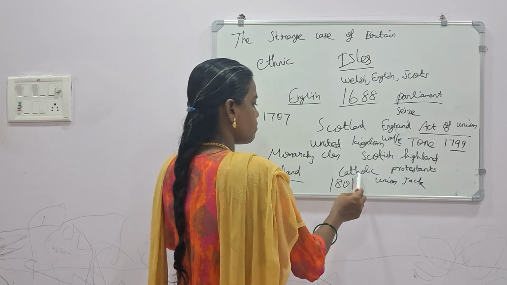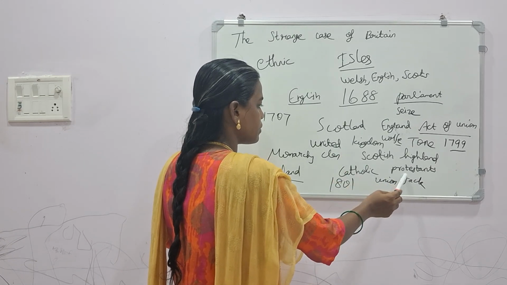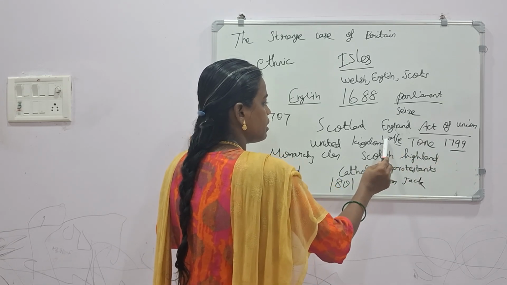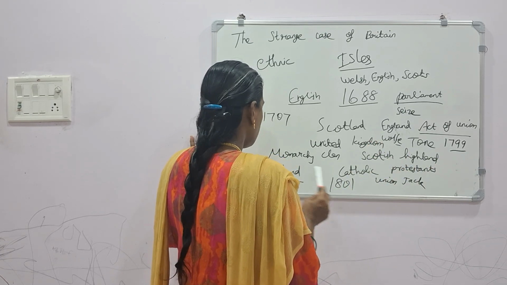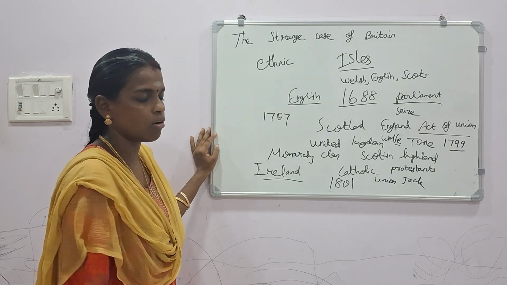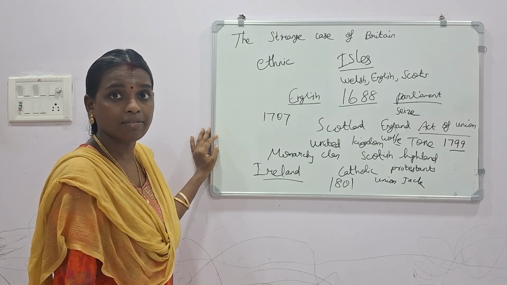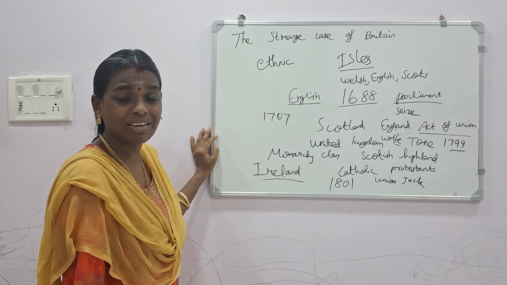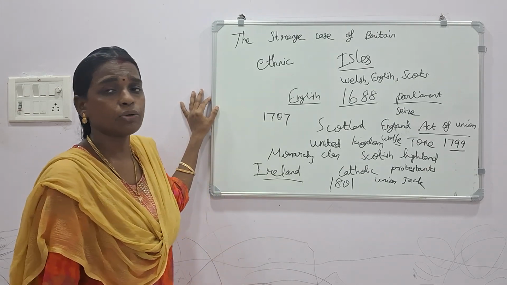It has two kinds of branches of Christianity, Catholic and Protestant, but the English people supported only the Protestants. So there also a revolt occurred. In 1799 the revolt was led by Wolfton, and that revolt was stopped. Then in 1801 Ireland also became part and parcel of the British Empire, and they introduced a new flag, the Union Jack, and a national anthem, and they announced the English language as a common language for everyone. So this is the information covered under both the side readings of the strange case of Britain as well as the unification of Italy.